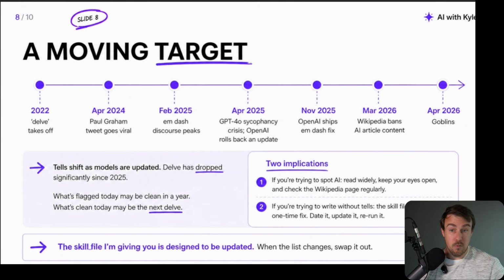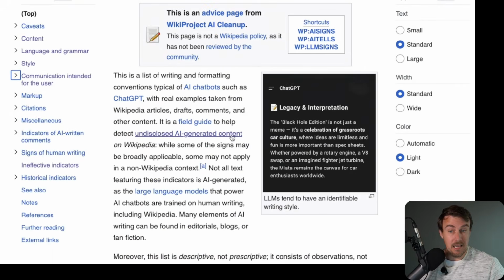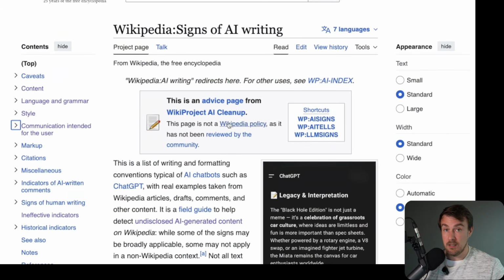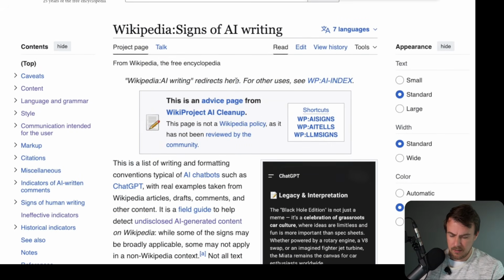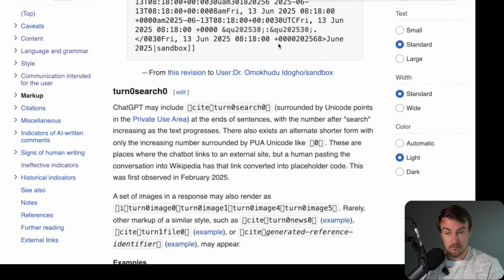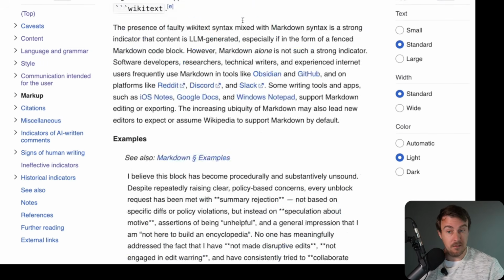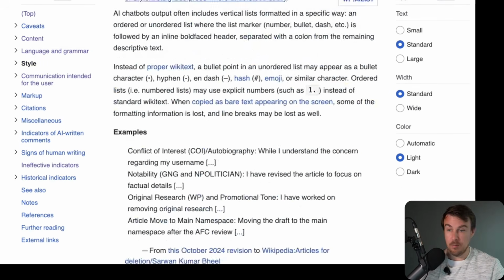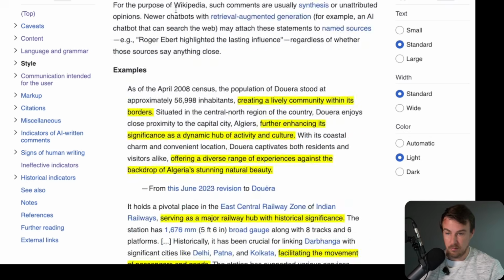All of this is a moving target. This list on Wikipedia is a living document. It is updated all of the time. Let's see if they've got goblins. They haven't added goblins. That's interesting. Very interesting. So they haven't fully updated this. So you could still get away with goblins on Wikipedia. You won't get in trouble.